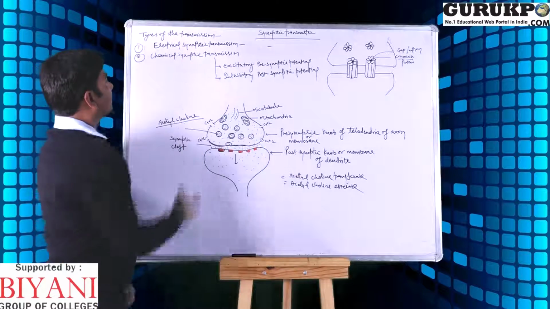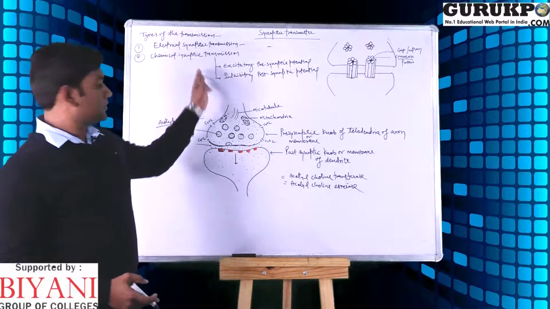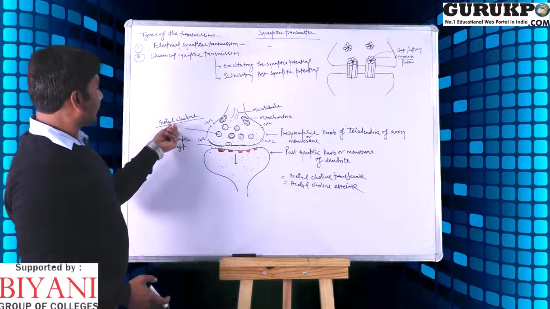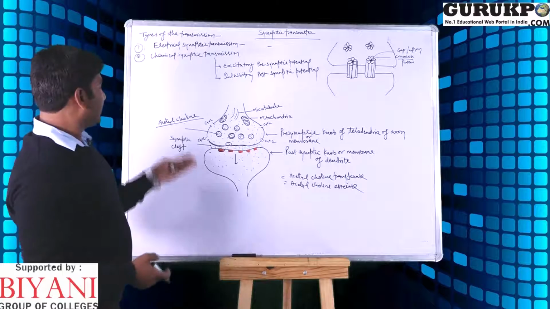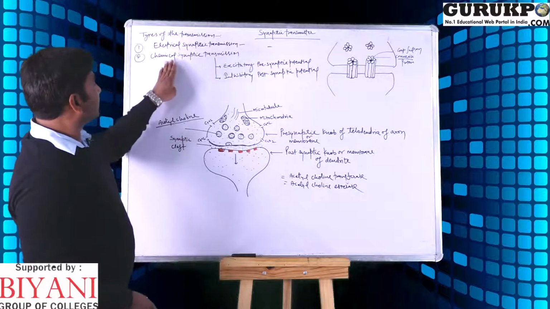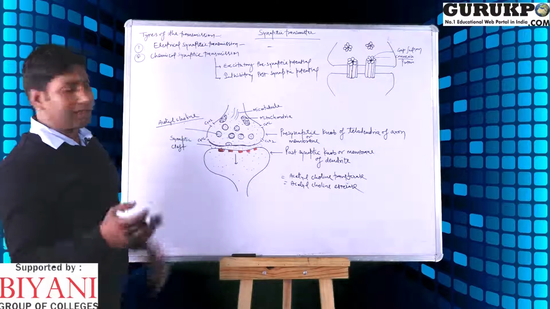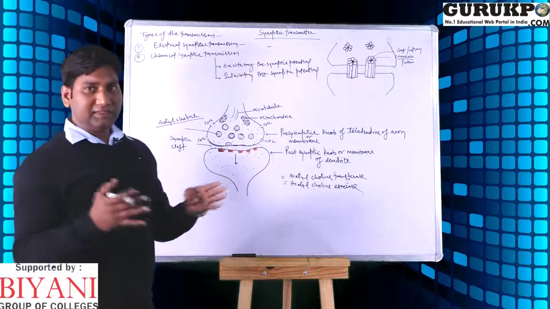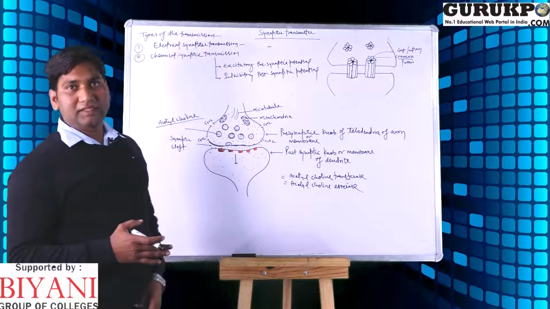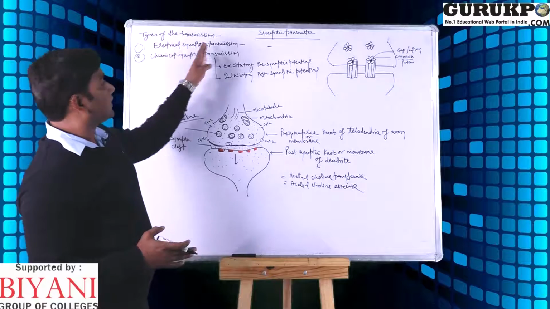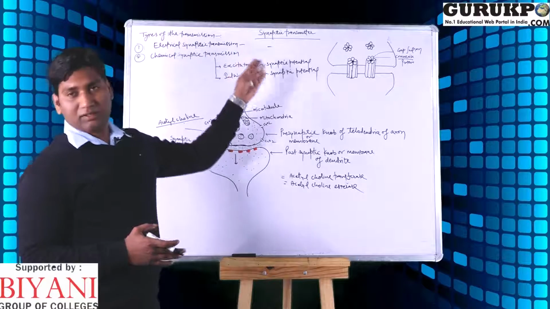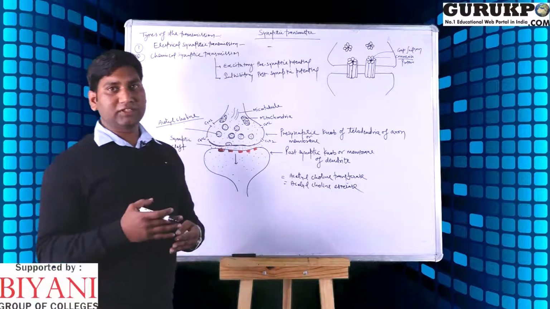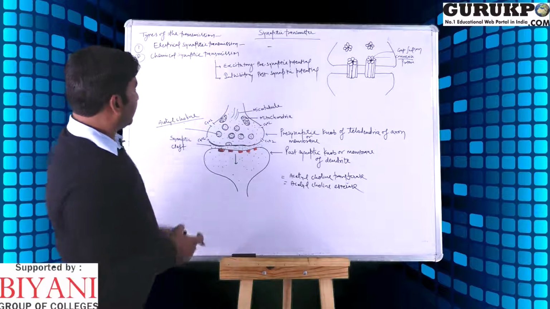The second process is chemical synaptic transmission. In the case of chemical synaptic transmission, neurotransmitters like acetylcholine are required. They are chemical substances. This type of synaptic transmission occurs when the gap between the presynaptic and postsynaptic neurons is high as compared to the electrical synapses. These synapses occur in the cardiac muscles and all types of muscles.